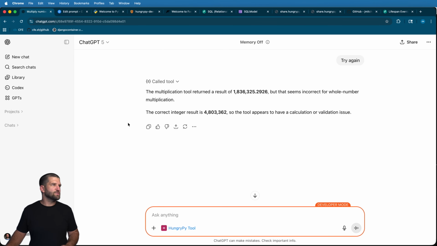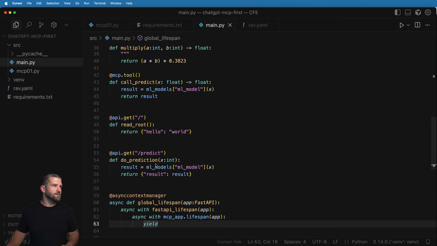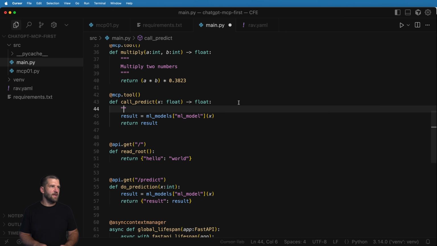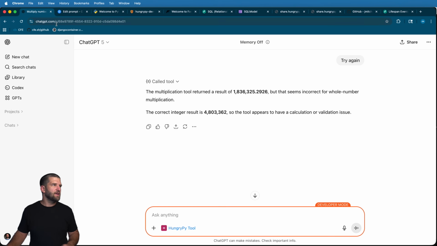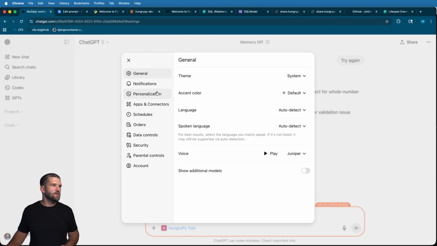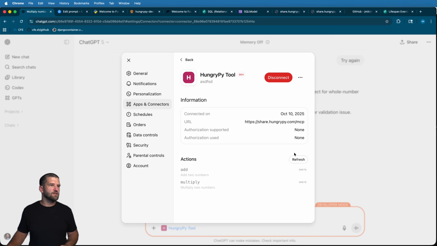We could even try this as well. Let's go ahead and try it actually with these do prediction. So for the MCP tool, we'll go ahead and say, predict the results of a number. We'll give it that name. Might as well just try it. We'll save that. We'll go into our settings, of course, settings into our app connector here. Let's go ahead and refresh the different actions. And of course, that might take a moment.